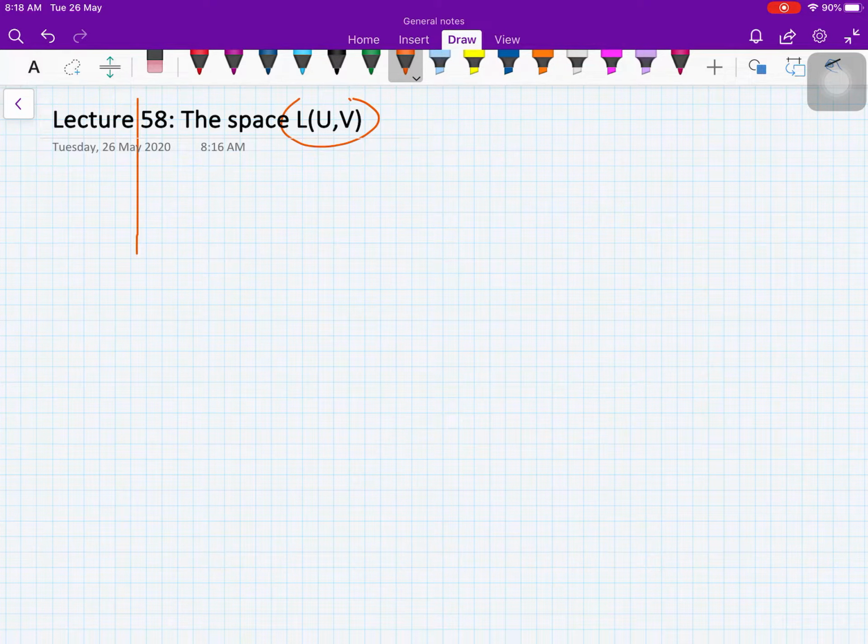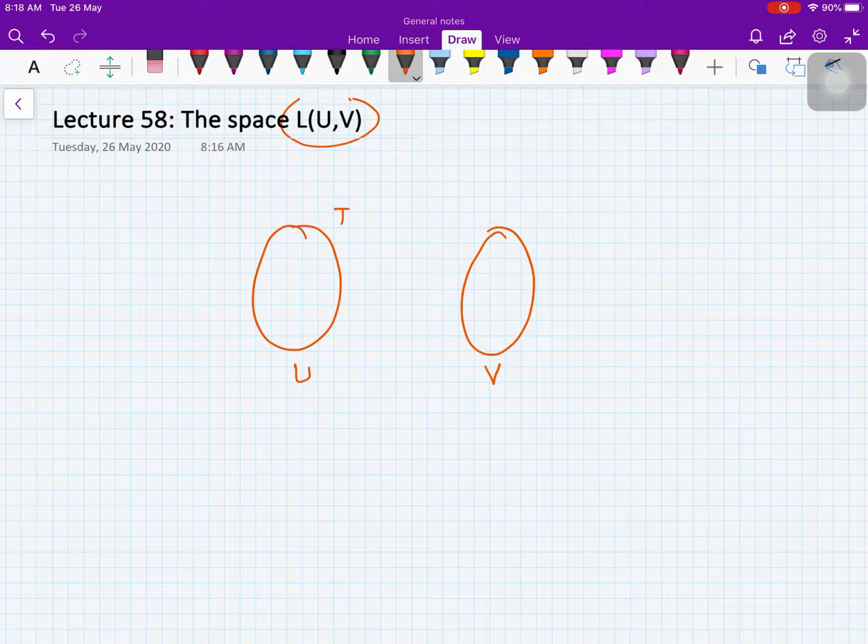So till now, you have a vector space U and a vector space V, and you are talking about linear transformations from U to V. There is not a unique transformation.